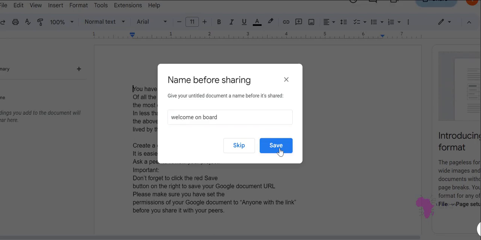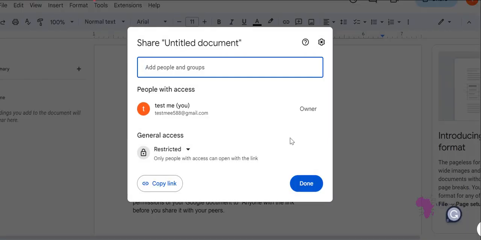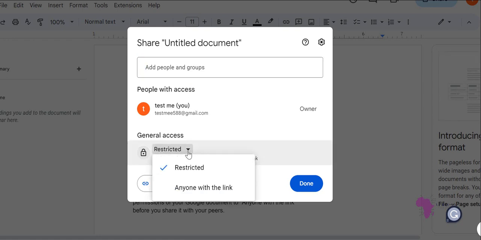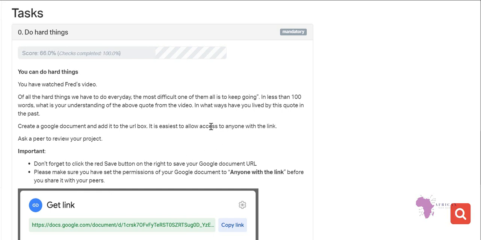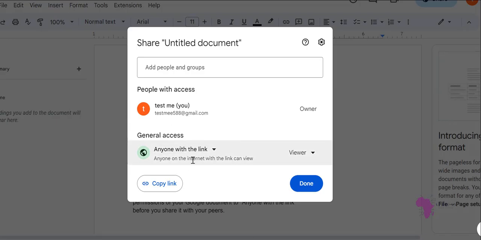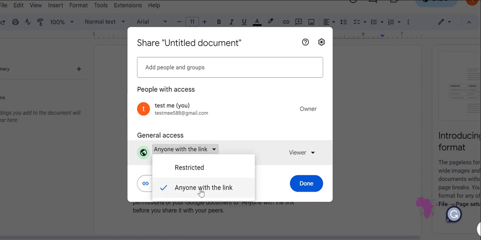Then I click on Save. So that is the title of my document, Welcome on Board. And then it will ask me to share. Mark this one, don't forget it. You're supposed to click here on Restricted, and then click Anyone with the link. Remember the instruction you have been told: ensure that anyone with the link has access. So when you create that link, you click on Restricted, then click Anyone with the link. To this point, you are done with that.